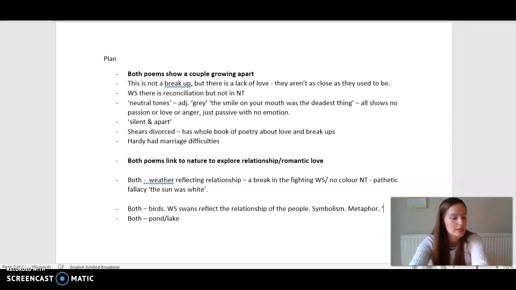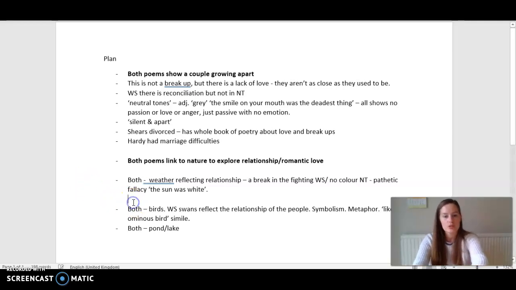And then also we've got in neutral tones, like an ominous bird, which is the way that Hardy describes her. So we've got the simile there, obviously. But that's not a nice way to describe someone, an ominous bird, and a grin of bitterness swept in like an ominous bird. So we've got these comparisons with birds, but in one way it's quite positive and peaceful, and in the other one it's not very nice. It's quite negative. So although they both talk about birds, when we compare it, we can see that there is a difference there.